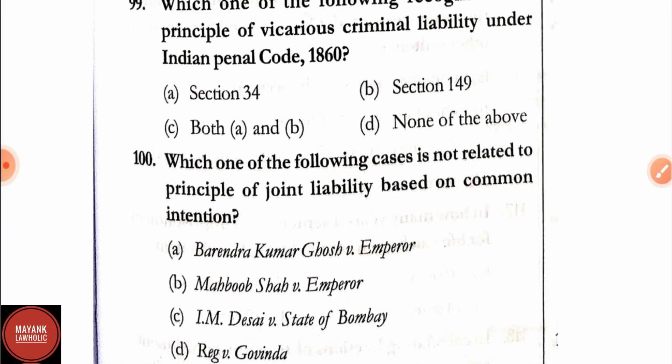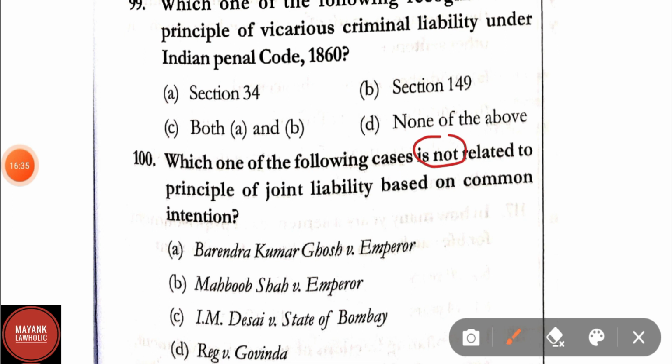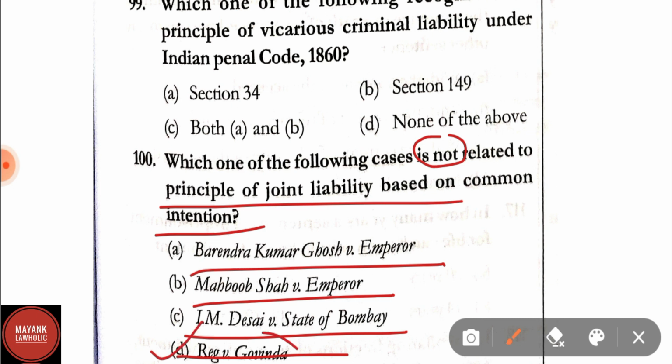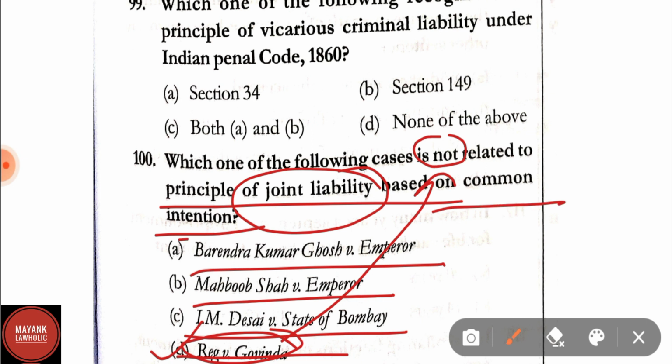Question number 100. Which of the following cases is not related to principle of joint liability based on common intention? Options are Birendra Kumar Ghosh versus Emperor, Mehboob Shah versus Emperor, I.M. Desai versus State of Maharashtra, Reg versus Govinda. Here the correct answer is option D, that is Reg versus Govinda. This case is not related to the principle of joint liability based on common intention. Other three cases are related to common intention.